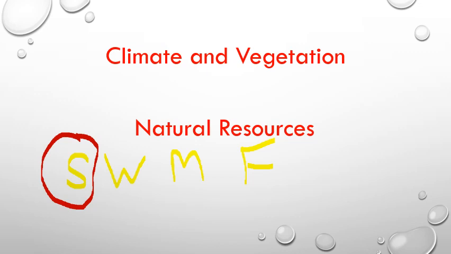Another resource available here is the water resource. It consists of the largest river in Nepal, the Saptakosi river, which flows throughout the year with a lot of water, and we can use that water for irrigation purpose and for producing hydroelectricity. Third resource is the mineral resource.